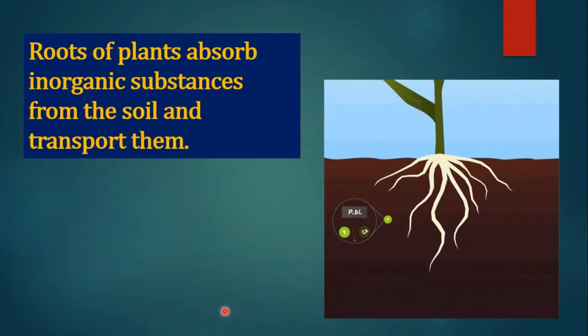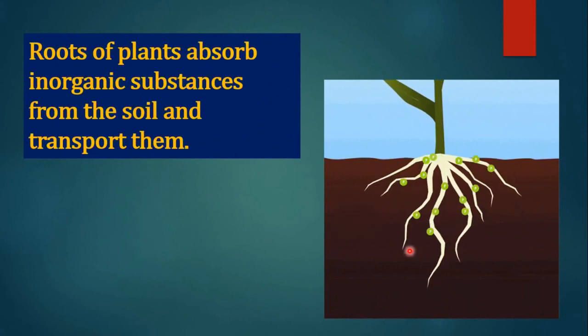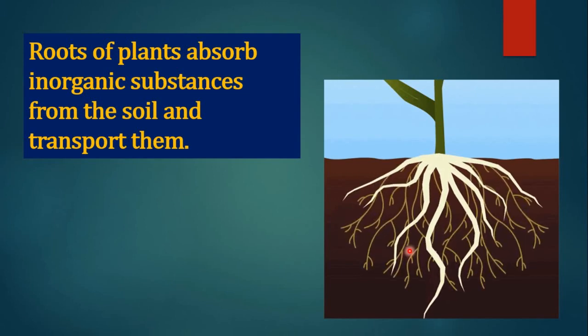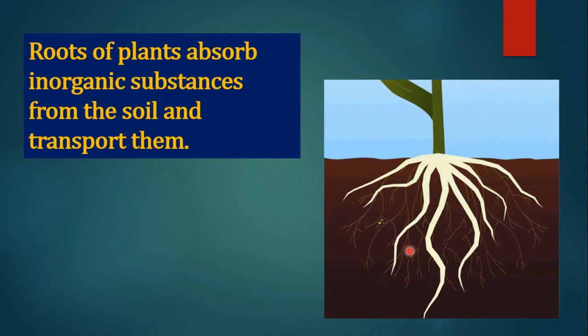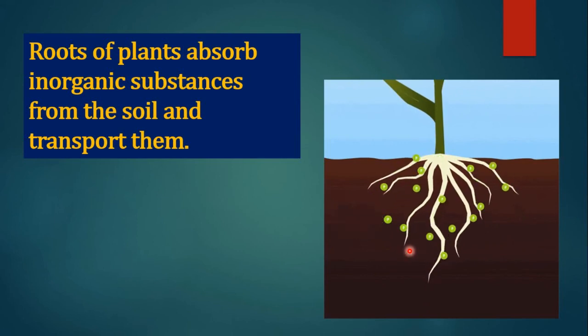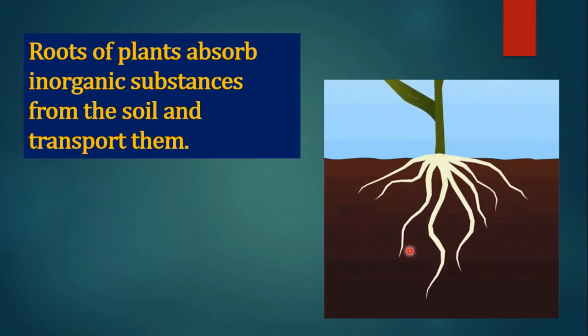Roots of plants absorb inorganic substances from the soil and transport them. There are specific types of tissues to perform these functions.